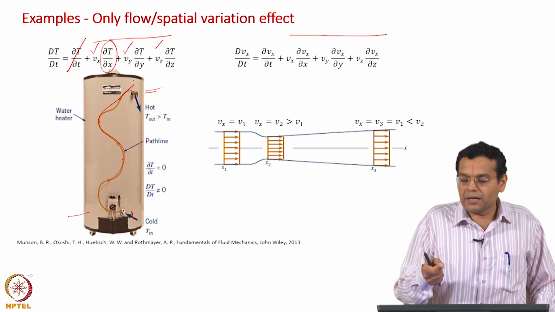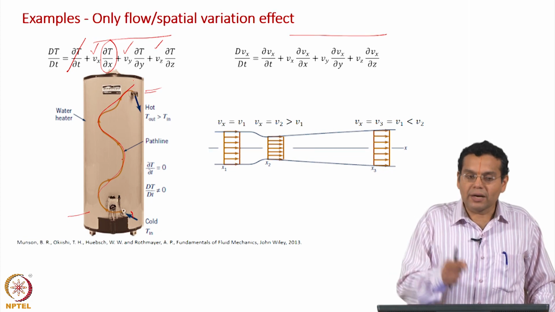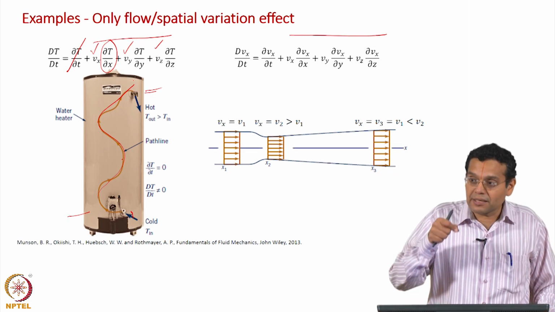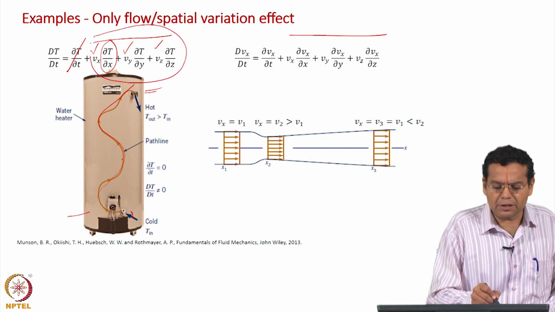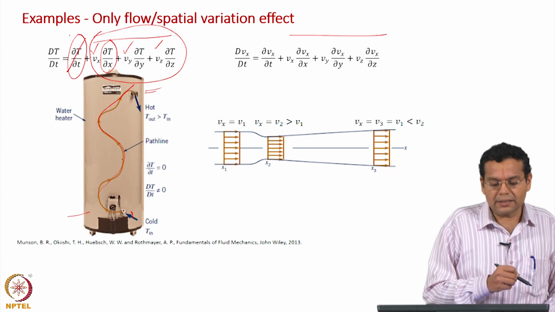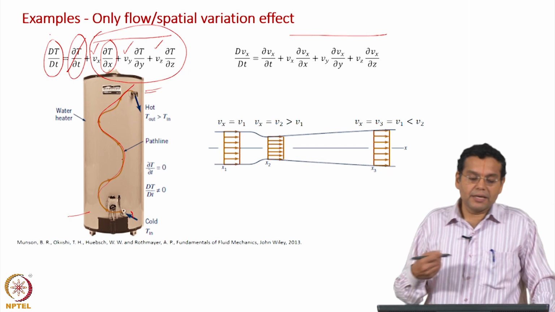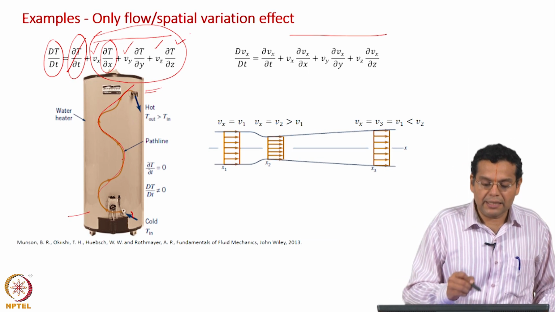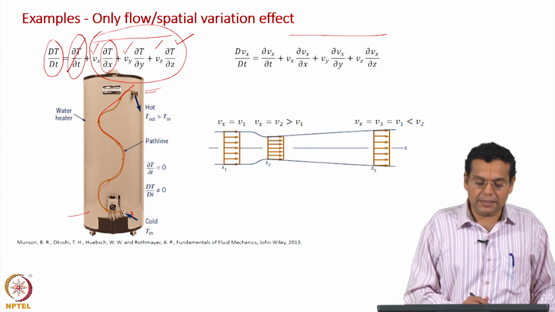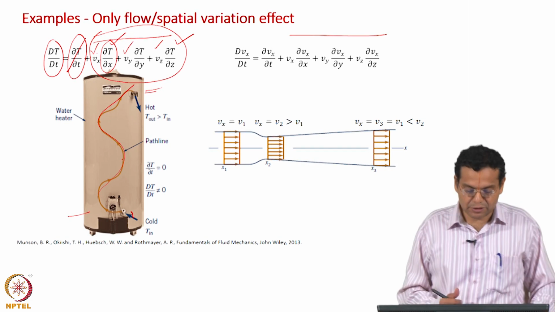So from one location to the other, the fluid experiences a change in temperature. Why does it experience this? Because the temperature varies along the path. So the convective component contributes and the local component does not contribute. The variation in temperature experienced by a fluid particle has only the convective component.